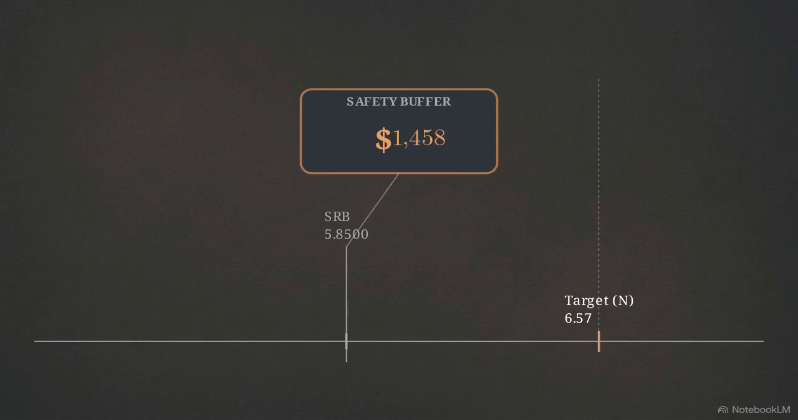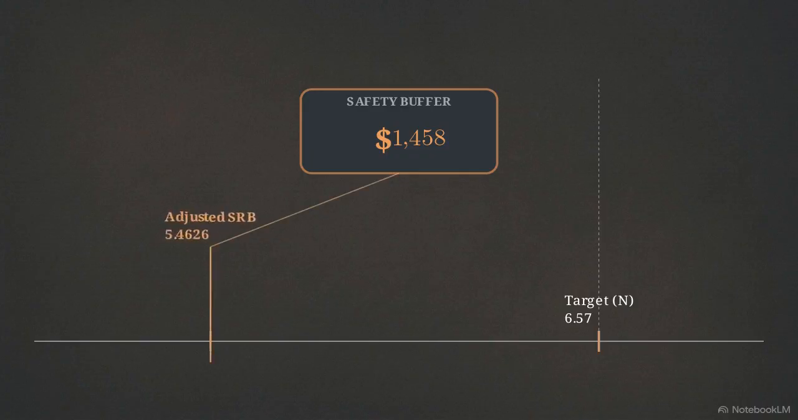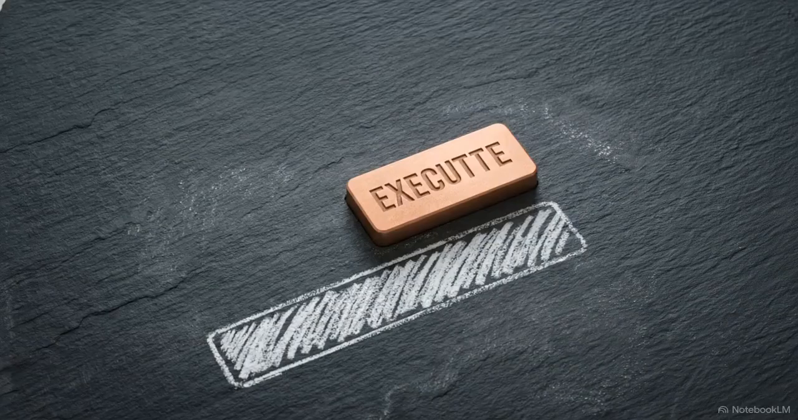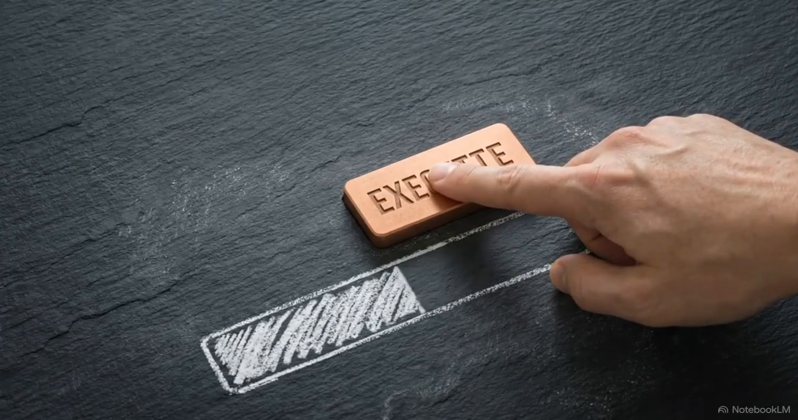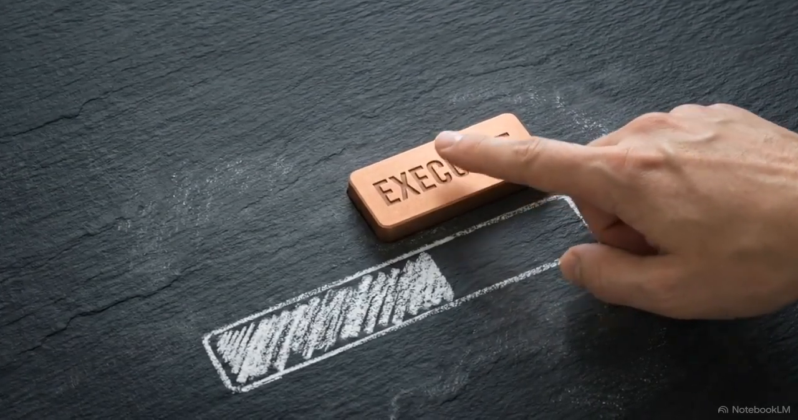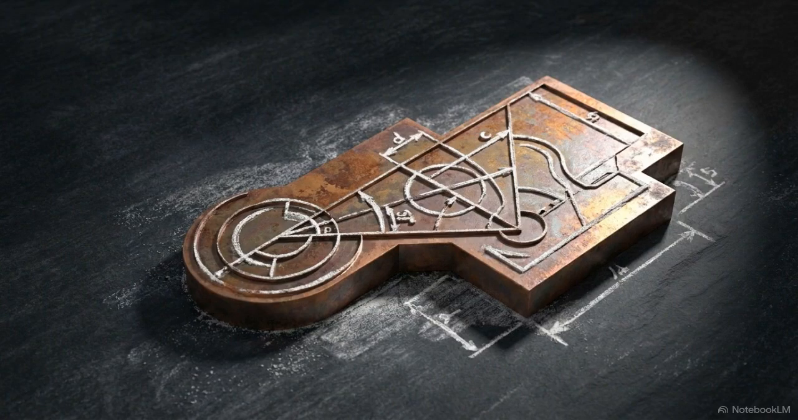The buffer charge results in a formal adjustment of the structural risk boundary to 5.4626. Achieving the N level allows for the mechanical de-risking of the position while maintaining structural exposure for the final phase. The record moves to Phase 4, the final state required to resolve this copper structure.